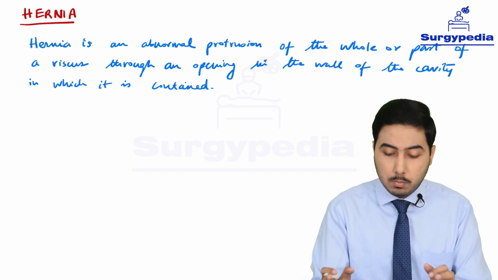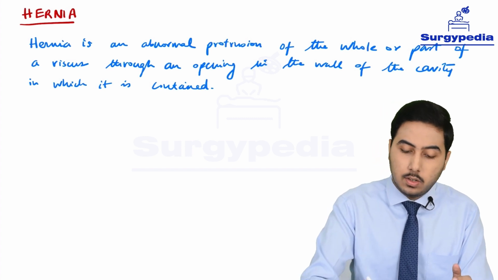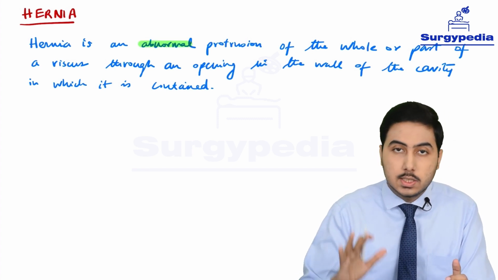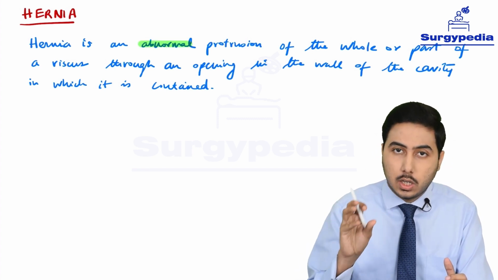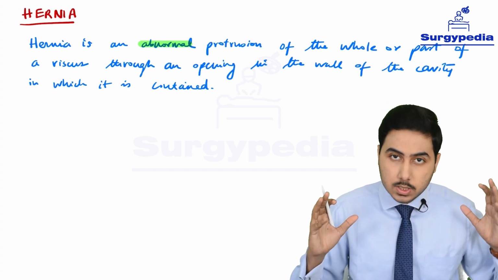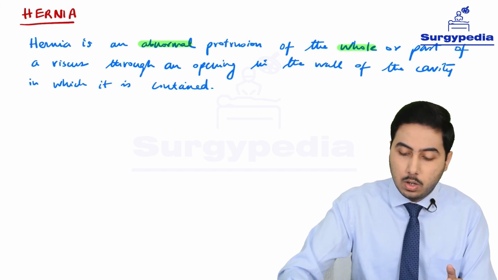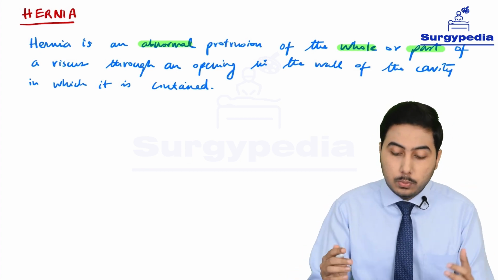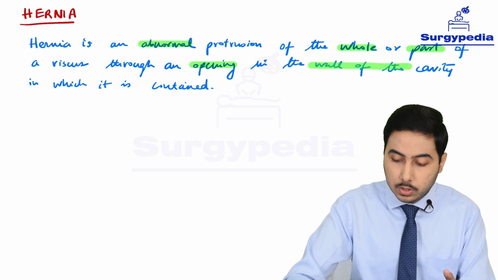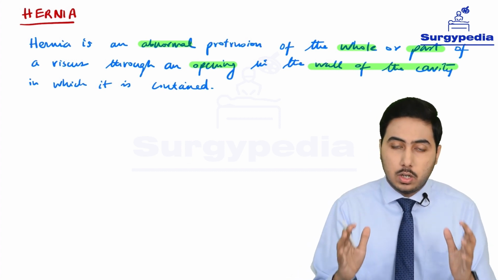Okay, so the definition might look a bit confusing at first, but if you break it into simpler parts, then you can understand what a hernia is. A hernia is an abnormal, and this is the most important, it's not normal, it's an abnormal protrusion of the whole or part of a viscus. So it can be either that the whole viscus is protruding, or that a part of that viscus is protruding, through an opening in the wall of the cavity in which it is contained. Okay, so this is the generalized broad definition of hernia.